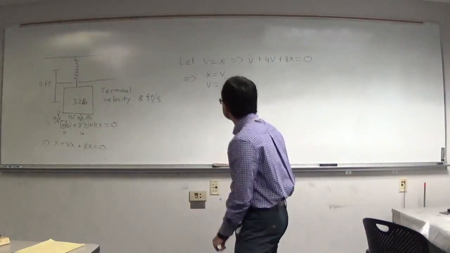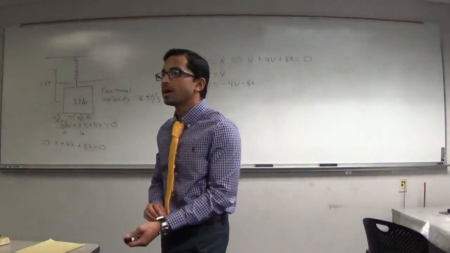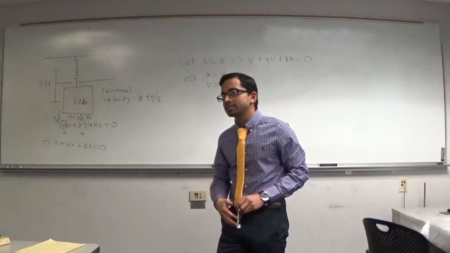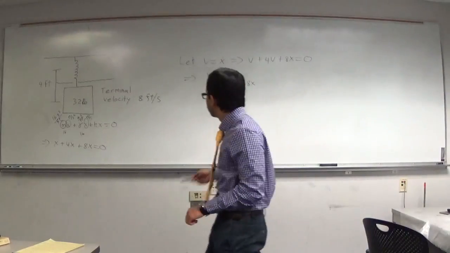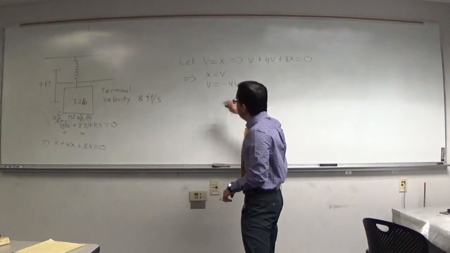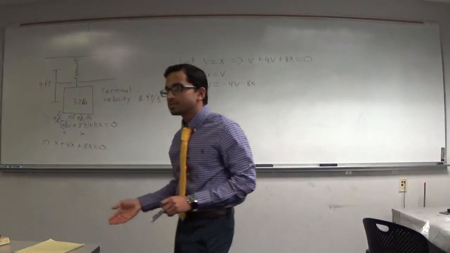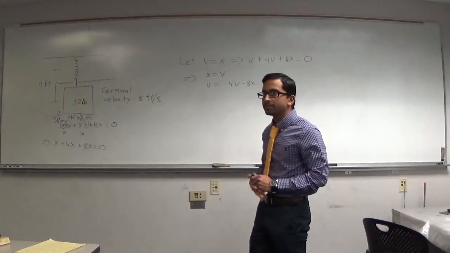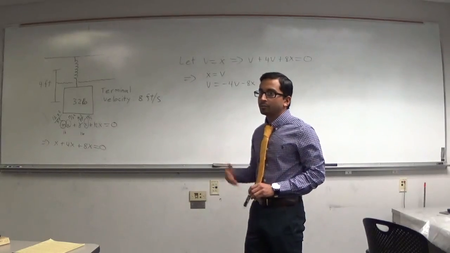Let's use some of the techniques that we're going to use in this class for problems where we don't know how to solve it, or we don't have a method to solve it explicitly. If we break it down into a system of first order ODEs, we can use dynamical systems analysis to analyze the system. We don't have to solve it, but we can get a lot of information out of it without even solving it.